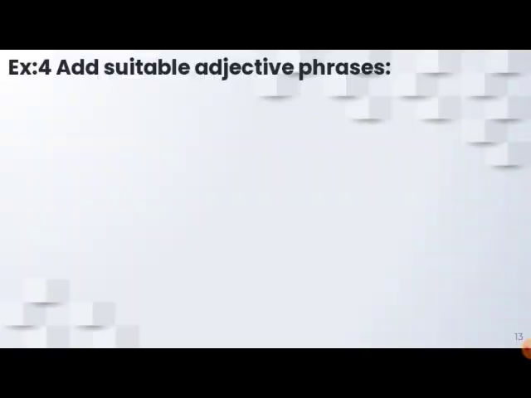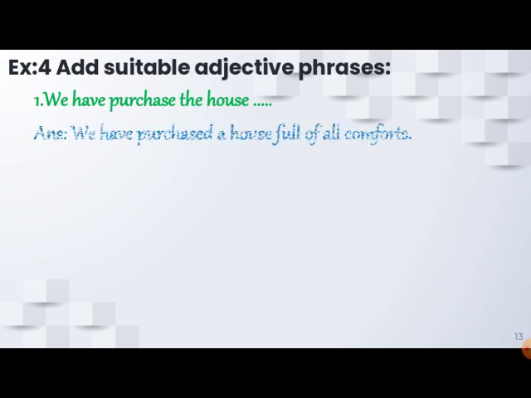Next exercise. Add a suitable adjective phrase. Now in this exercise you can add whatever you want to in the sentence. I have given a little example. The rest of the sentences you can do by yourself. In the first sentence, we have purchased the house. Now you have to describe the house in phrases, not in one word but in a group of words. So you can write, we have purchased a house full of all comforts. You can also say, we have purchased a house of beauty, or a house made of stone or made of marble, whatever.